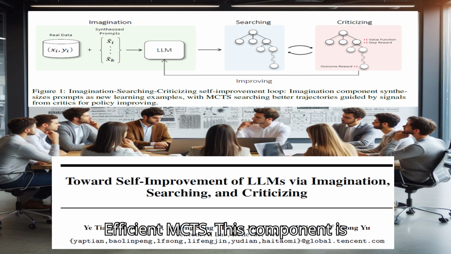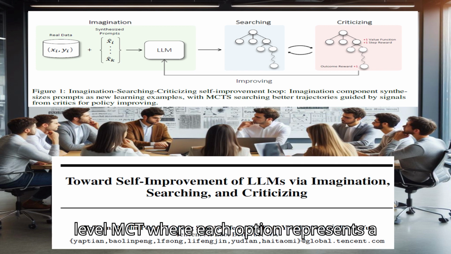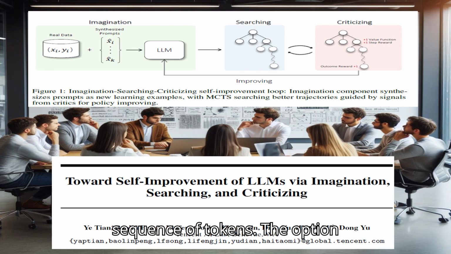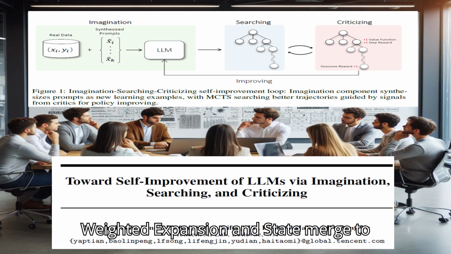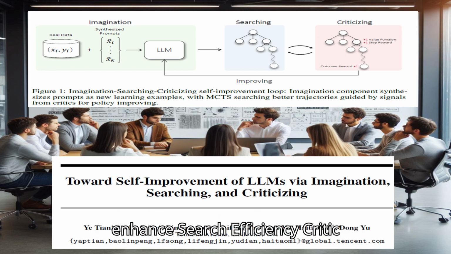Efficient MCTS. This component is designed for efficient searching in language tasks. It uses an option-level MCTS where each option represents a sequence of tokens. The option-level MCTS includes four operations: selection, expansion, simulation, and backpropagation. It also introduces techniques like importance-weighted expansion and state merge to enhance search efficiency.